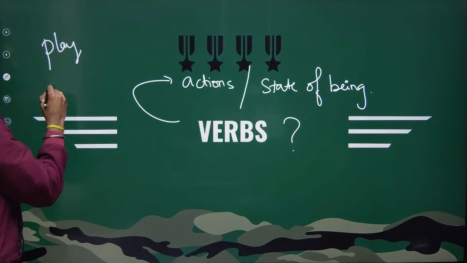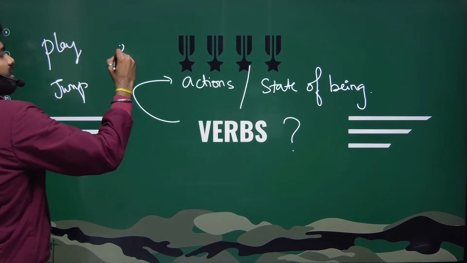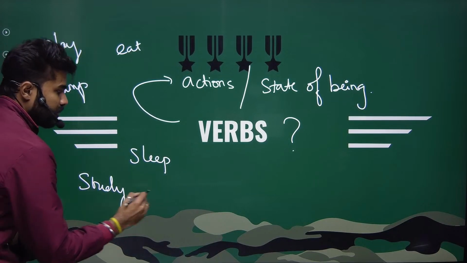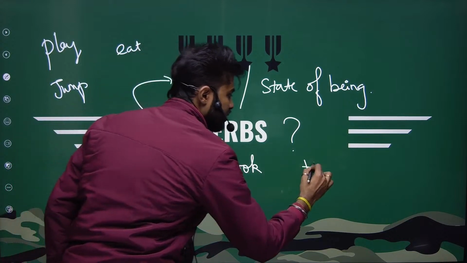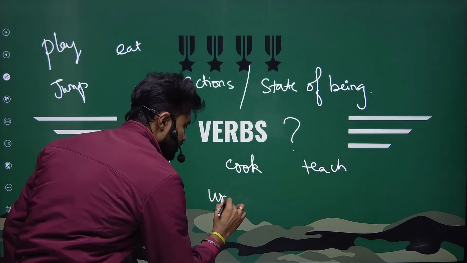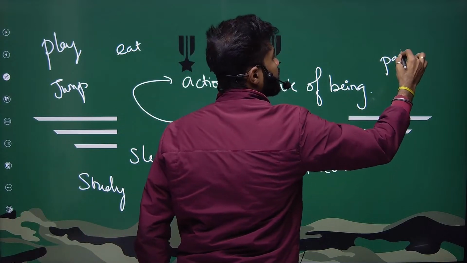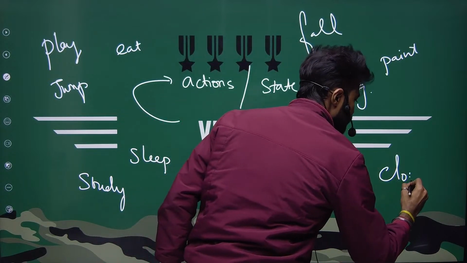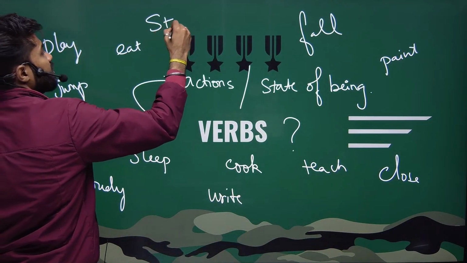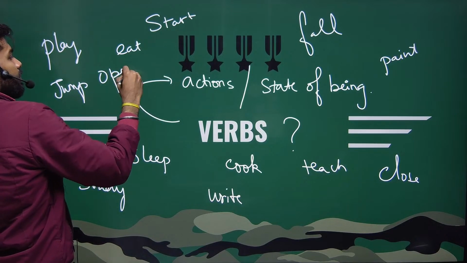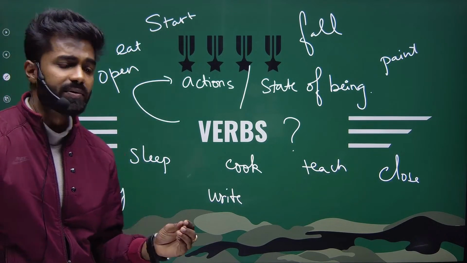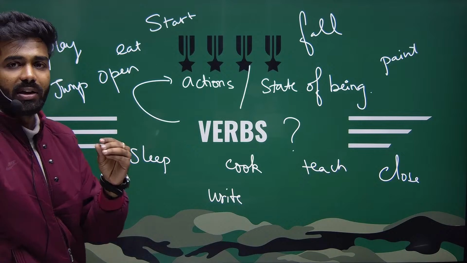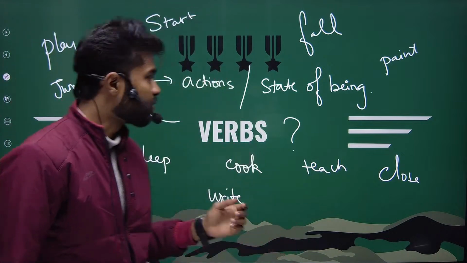play, jump, eat, sleep, study, cook, teach, write, paint, fall, close, start, open. What are these? These are all my actions, right? Sleep, write, cook, teach. All these are my actions. So whenever there is a word which is indicating an action, I can call it as my verb.